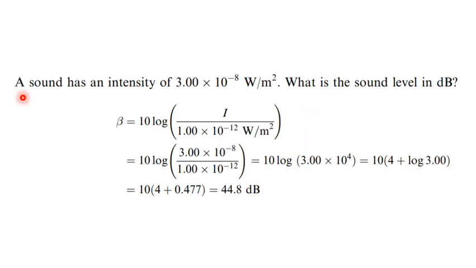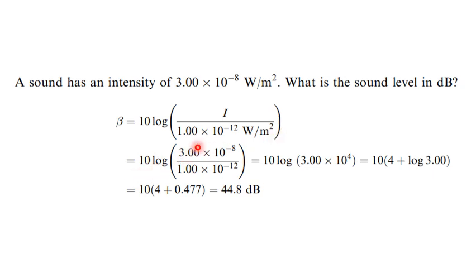In this example, a sound has an intensity of 3 times 10 to the minus 8 watt per square meter. What is the sound level in decibels? Using our formula, the decibel value is equal to 10 times log of that intensity over the threshold intensity, where that is the softest sound the human ear can hear.